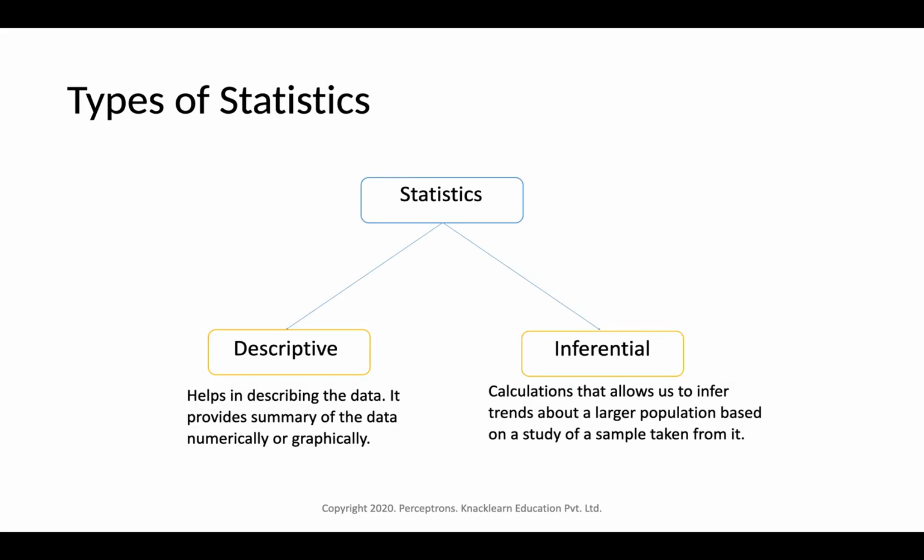Now looking into types of statistics. Statistics is basically of two types. These are two important areas or fields of study in statistics: one is descriptive, the other one is inferential. These are the two major areas or types of statistics.